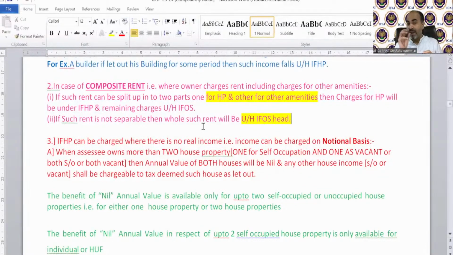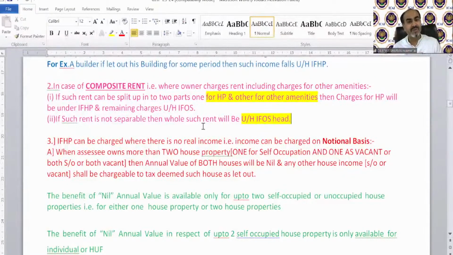Because if the whole value is taxed under other source, that is going to be taxed high, or they might be doing it because if the whole value is taxable under income from other source, the tax rate might be less. So what will be the department's intention in taking the whole value to income from other source, to tax with a higher slab rate or higher rate of taxes, or the provision which will tax the higher value? Or the department might be thinking about your benefit: if it is not separable, let's tax it under income from other source, so your tax will be less. Suppose, assume, think and answer me. What is the department's intention?